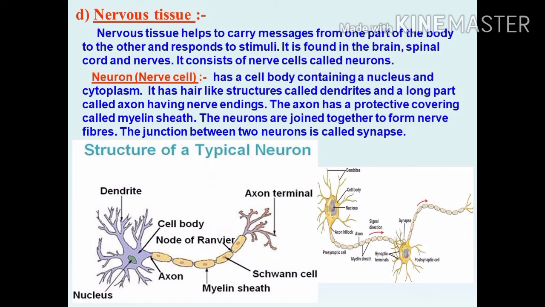Nerve fiber means a number of neurons. What is a neuron? A nerve cell. The number of neurons combine to form nerve fibers. The junction between two neurons is called synapse. See the second picture. There you can see that synapse area. The junction between two neurons is known as synapse.